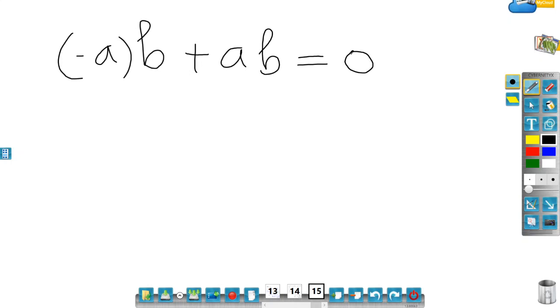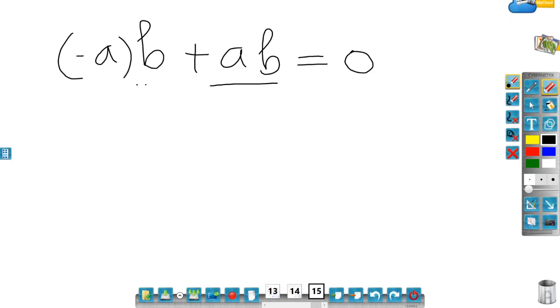This means that AB is the additive inverse of minus A times B, or I can say vice versa, minus A times B is an additive inverse of AB. So let me use that.